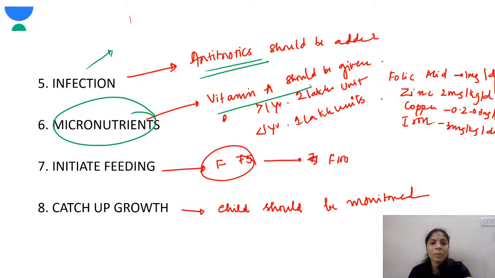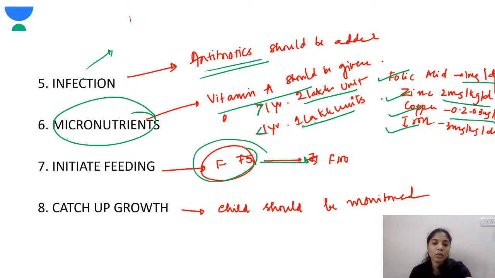Micronutrients: a mega dose of vitamin A is given. If the child is more than 1 year, you give 2 lakh units, and if the child is less than 1 year, you give 1 lakh unit. And other micronutrients that I use are folic acid, you give 1 mg per day, zinc 2 mg per kg per day, copper 0.2 to 0.3 mg per day, iron 3 mg per kg per day. Okay, and to initiate feeding, you start with F75. As the child tolerates, you can go for F100.